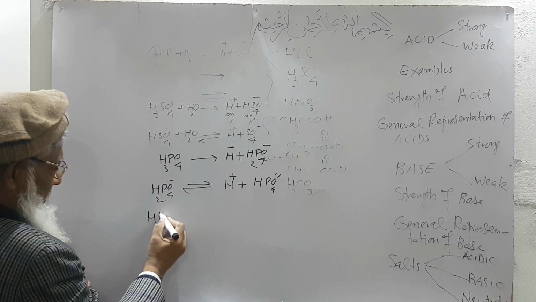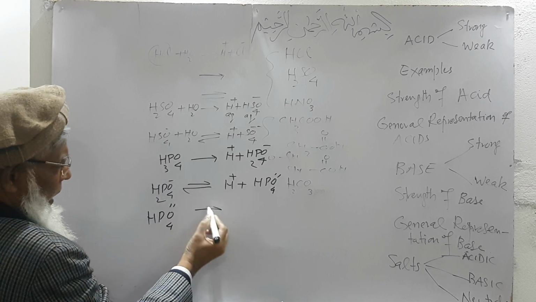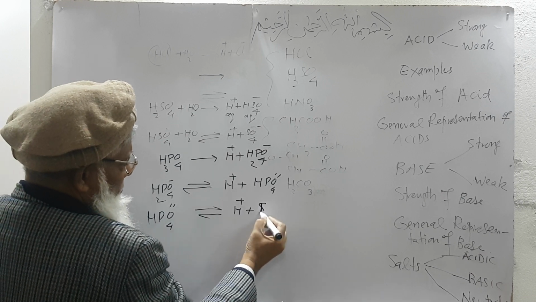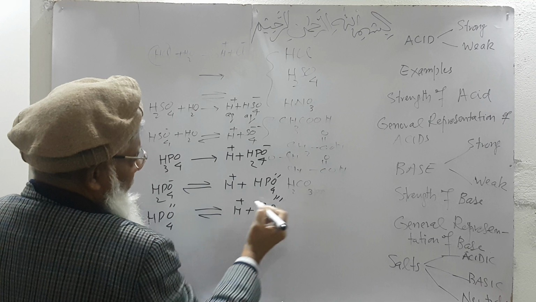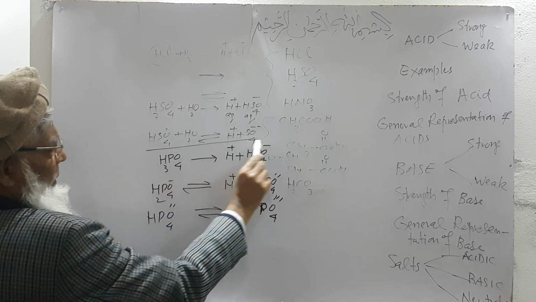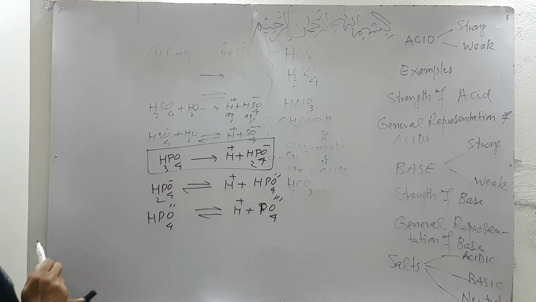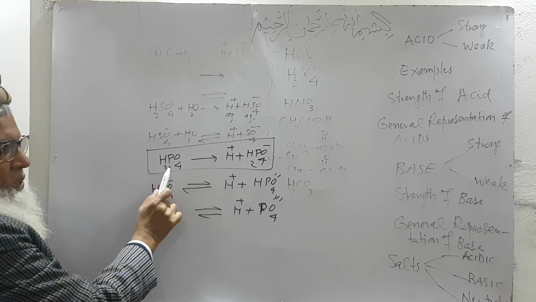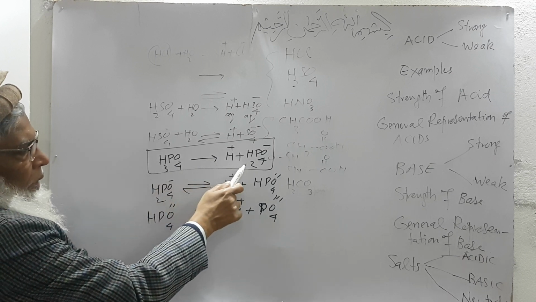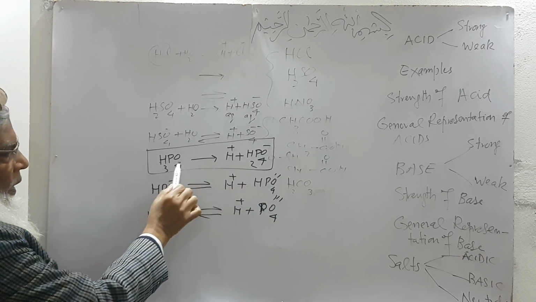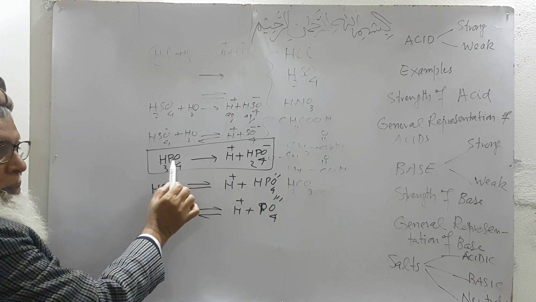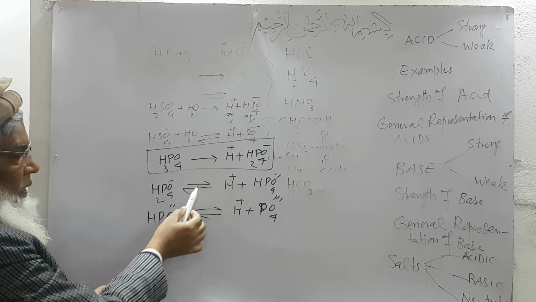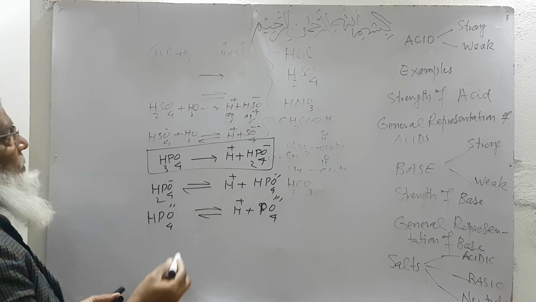This hydrogen phosphate ionizes into phosphate ion. The first step is very quick, very rapid: phosphoric acid ionizes quickly into H positive and dihydrogen phosphate ion. So this step is very strong. This is weak, and this is again weak, because here partial ionization takes place.